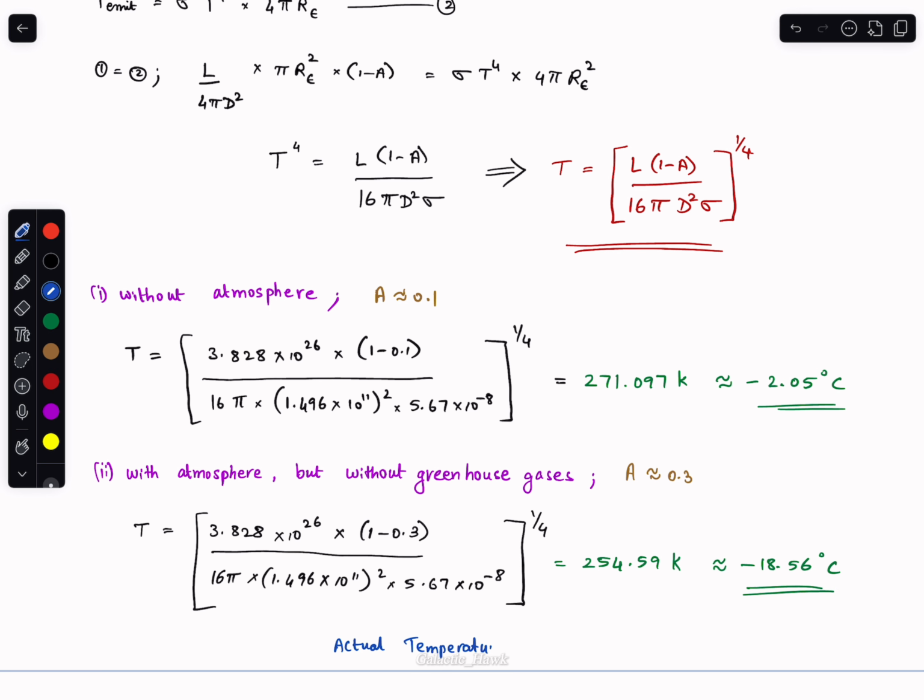We can see that the actual temperature on Earth with greenhouse gases is about 15 degrees Celsius, and without greenhouse gases we got minus 18.56 degrees Celsius. So there is a temperature difference of approximately 30 degrees Celsius here. This marks the inevitability of having greenhouse gases.